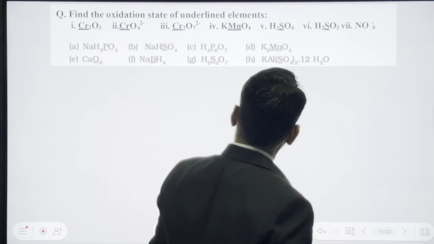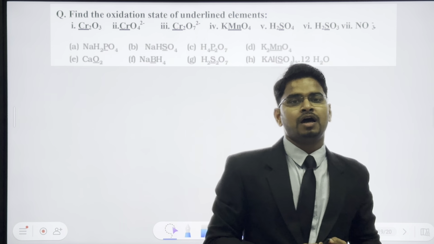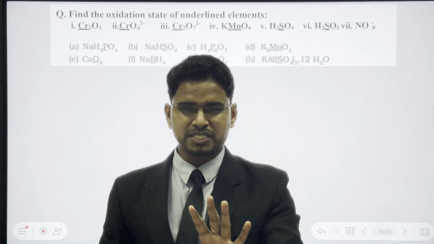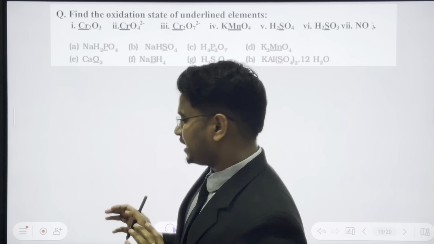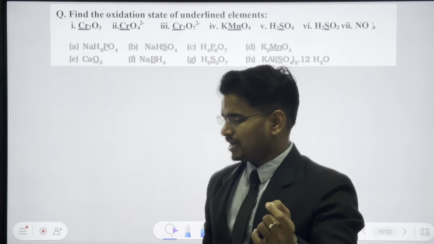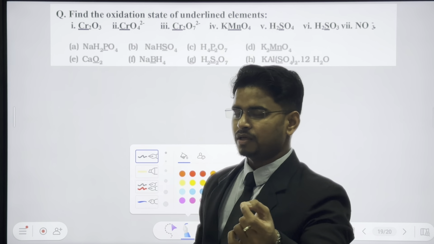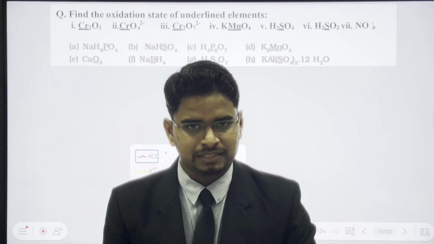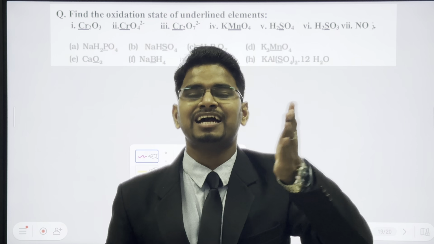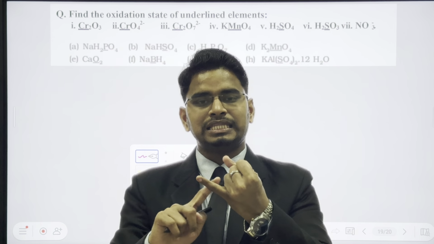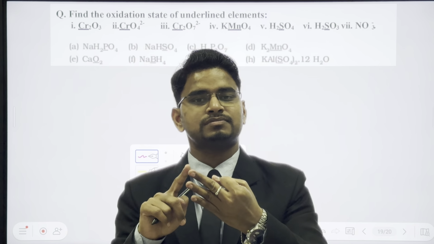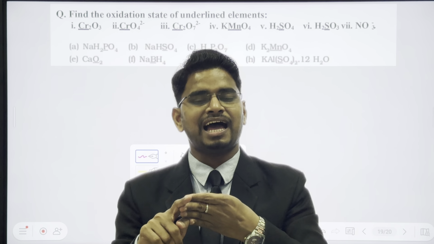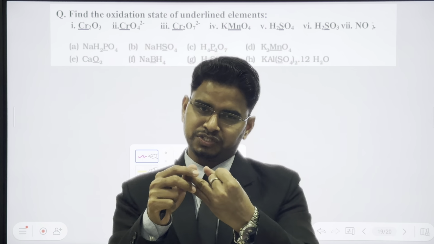To understand how to find out oxidation state, you just have to understand a few basic rules. The first rule is simple. Whenever you have a group 1 metal, alkali metals, which are lithium, potassium, sodium, rubidium, just remember one thing about sodium, potassium, lithium.